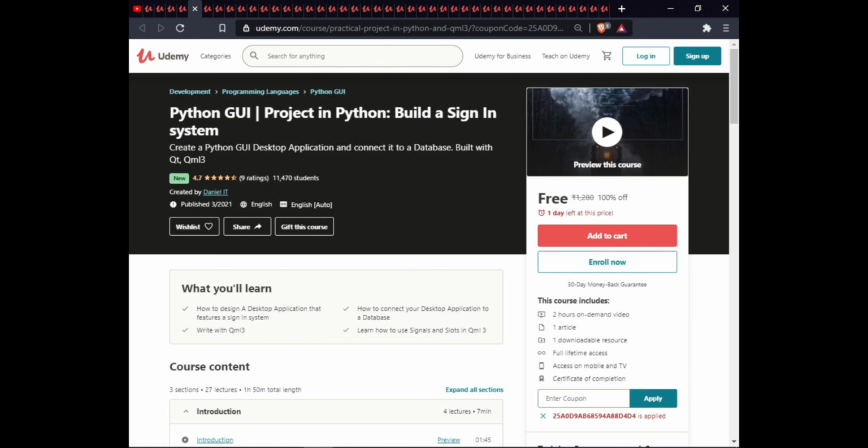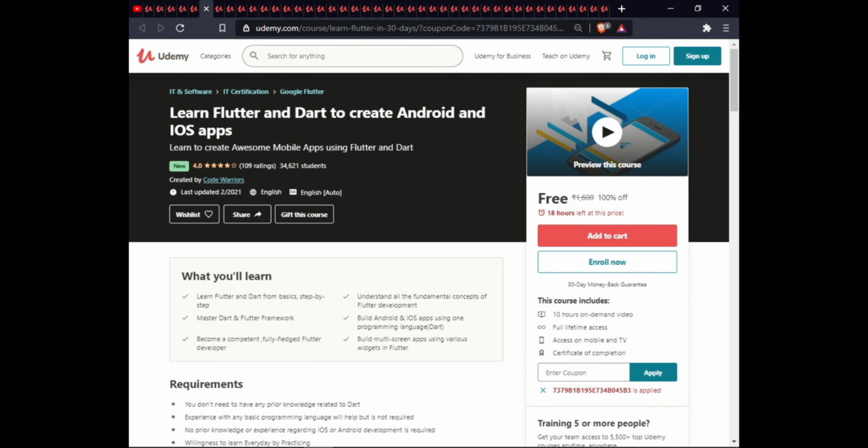The next course is Python GUI project in Python, build a sign-in system. In this course, you will learn how to design a desktop application that features a sign-in system, how to connect a desktop application to a database, write with QML3, and how to use signals and slots in QML3. This course has 2 hours of on-demand video, 1 article, 1 downloadable resource, full lifetime access, access on mobile and TV, and a certificate of completion.